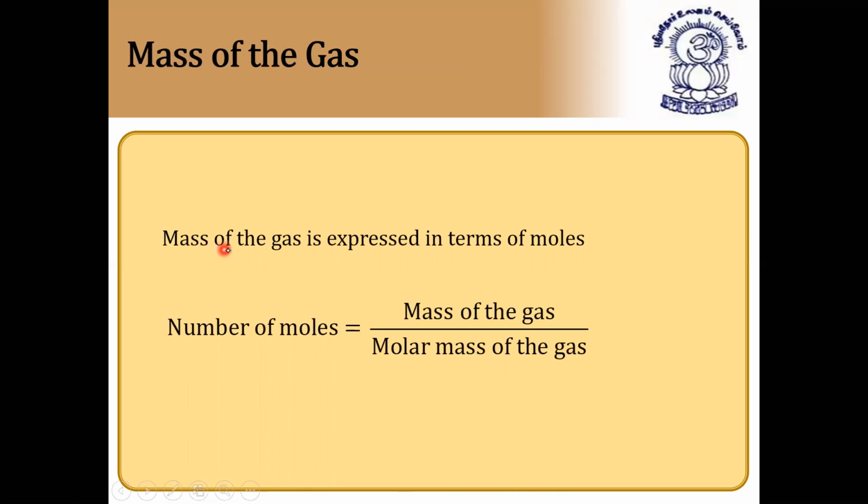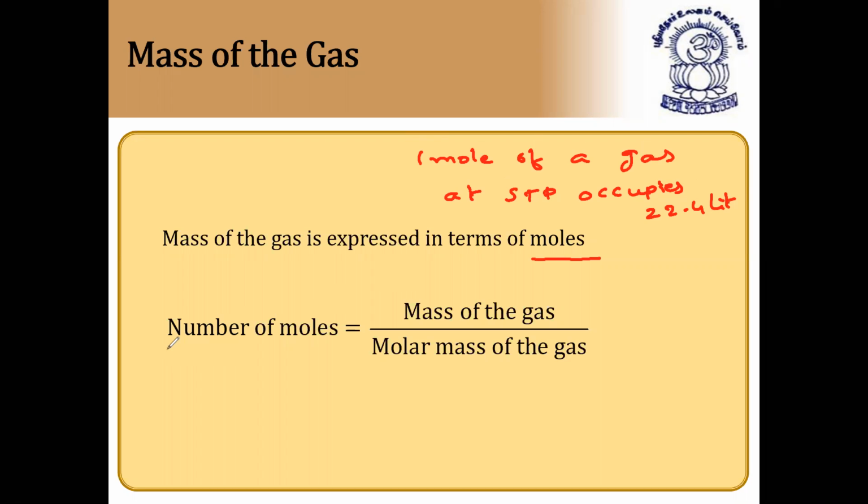What is the mass of a gas? Mass of the gas is expressed in terms of moles. In chemistry, we know this is the mole concept. So mass of gas is measured in moles, and 1 mole of a gas at STP occupies 22.4 liters.